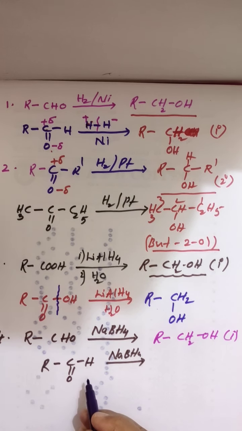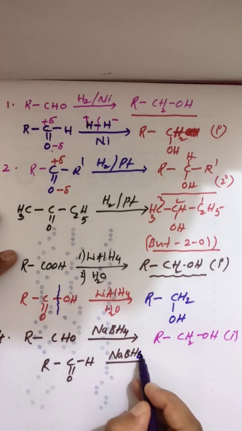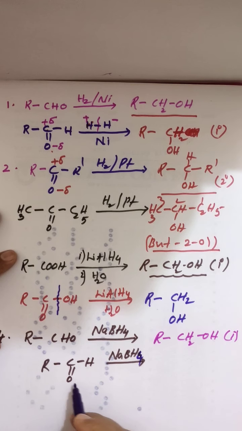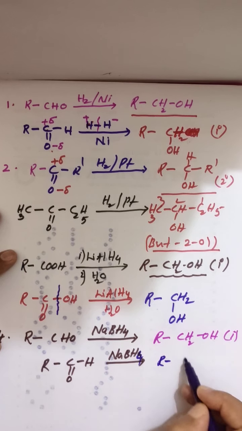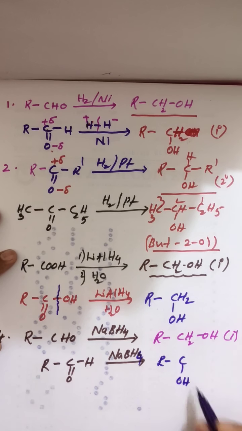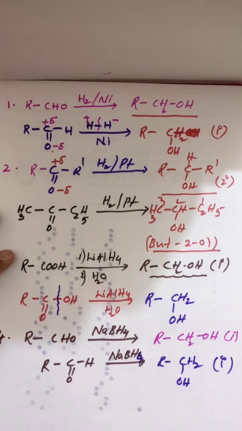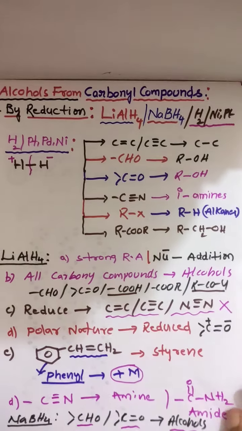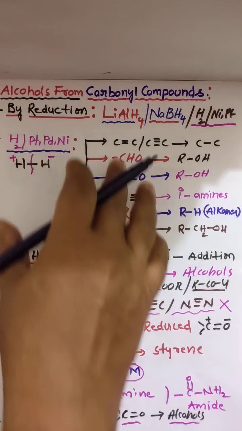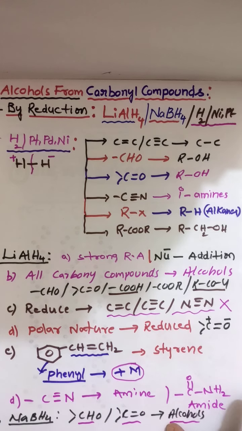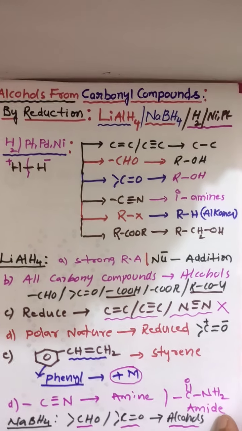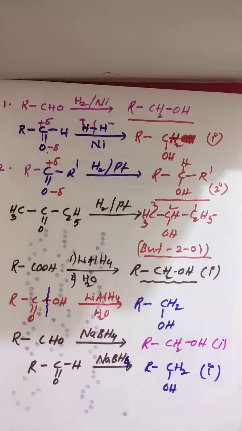Look here. The reducing agent will provide hydrogen. This is negative, this is positive. This oxygen reduces to OH, and this CH group reduces to CH2. So this is 1 degree alcohol. If you know this chart clearly, it is easy to remember for NEET, JEE and CET. This chart is very important.